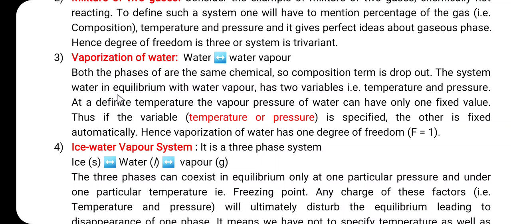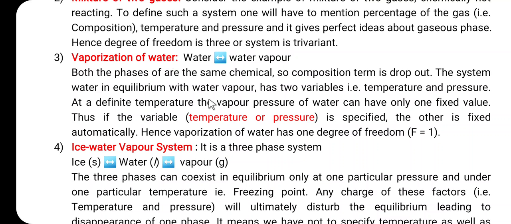The system water in equilibrium with the water vapor has two variables. Which are the two variables? The two variables are the temperature and the pressure. At a definite temperature, the vapor pressure of the water can have only one fixed value. So, friends, all of you know that at a definite temperature, the vapor pressure of the water can have only one fixed value. Thus, if either temperature or the pressure is specified, the other is fixed automatically. Hence, when we consider the vaporization of the water, the degree of freedom F is equal to 1.